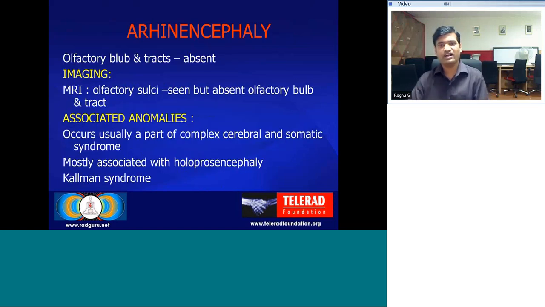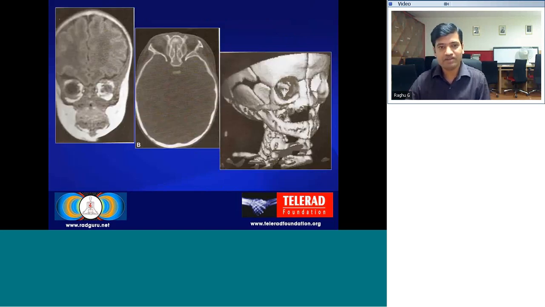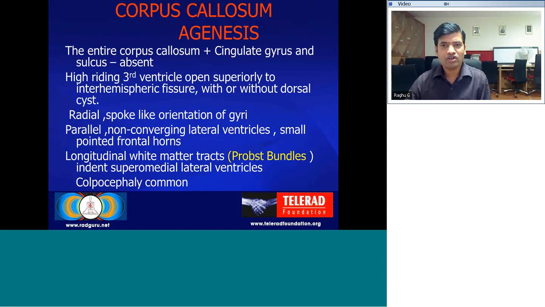Next, coming to arhinencephaly, here the olfactory bulbs and tracts are absent. On imaging, MRI can show that the olfactory sulci are seen, but there is absence of the olfactory bulb and tract. It occurs as a part of complex cerebrosomatic syndromes, along with Kallmann syndrome, and also with holoprosencephaly. And you can see that there is formation of the olfactory sulcus, but there is no olfactory bulb and tract.